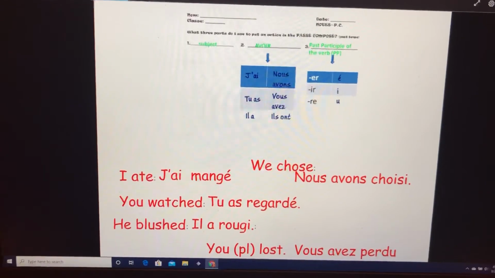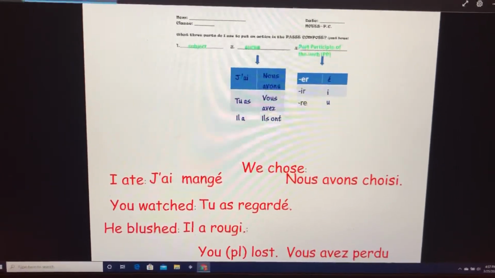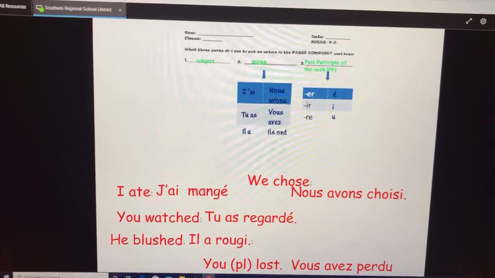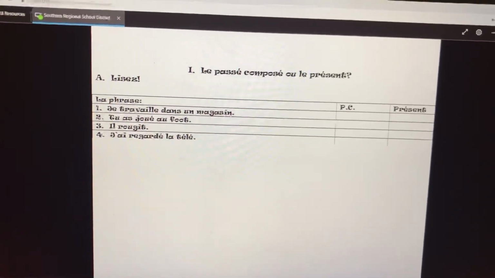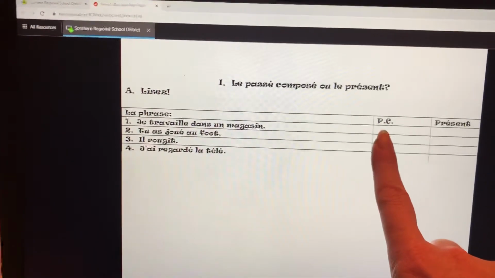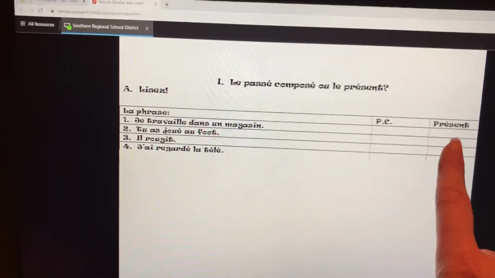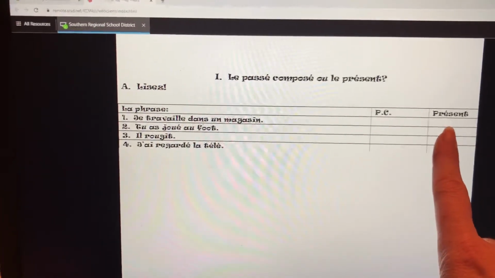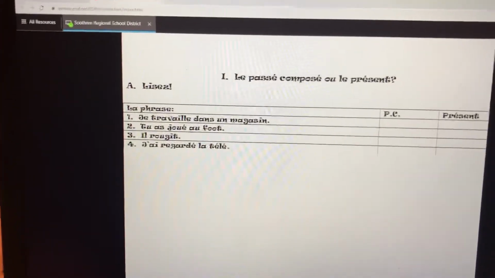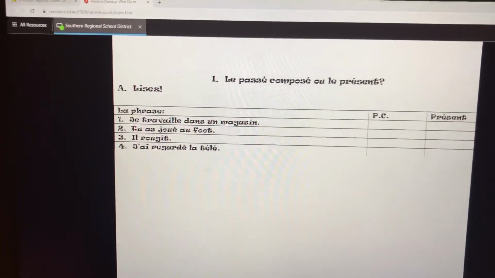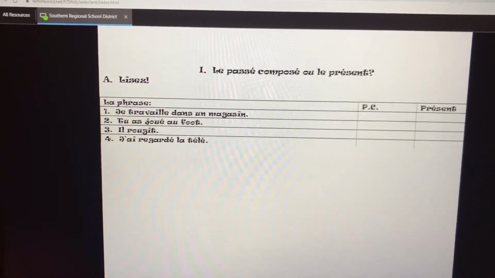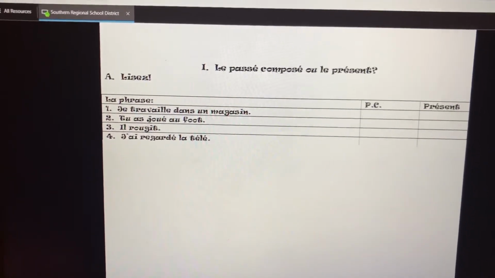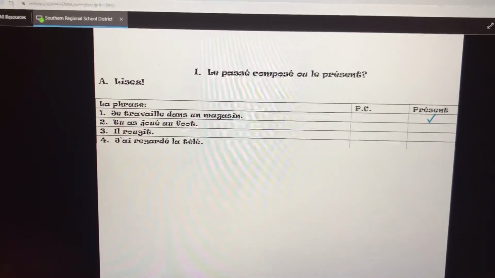C'est très facile. Your job today is this, 2 exercises. For exercise 1, your job is to read the sentence and then decide, is that sentence in the passé composé, or the past tense, or le présent, the present tense. Numéro 1, je travaille dans un magasin. Is this passé composé or présent? This is the present tense. I work in a store.